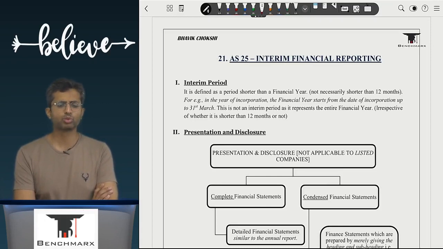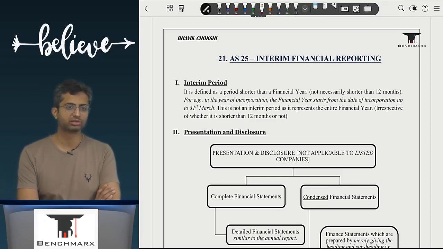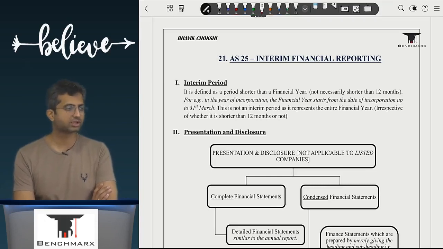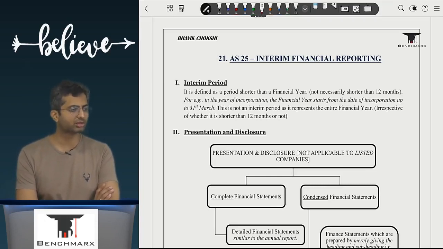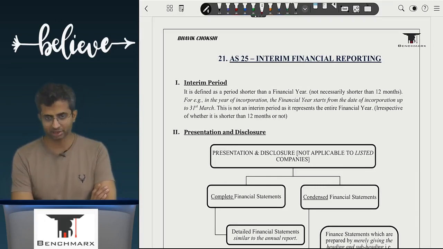So as the name goes, what do you mean by interim financial statements? So what is a financial year? A financial year is a 12-month period. Can I say that is correct? Not necessarily. Usually the financial year is a 12-month period.